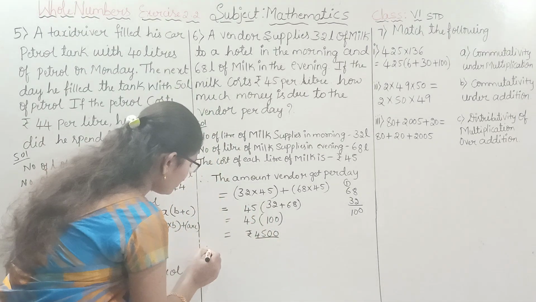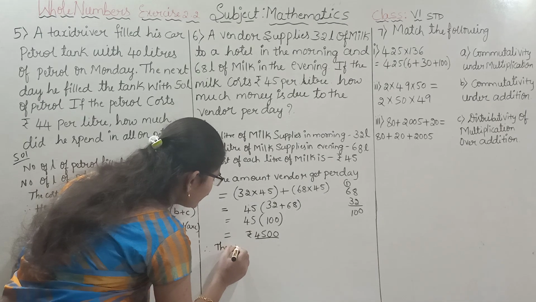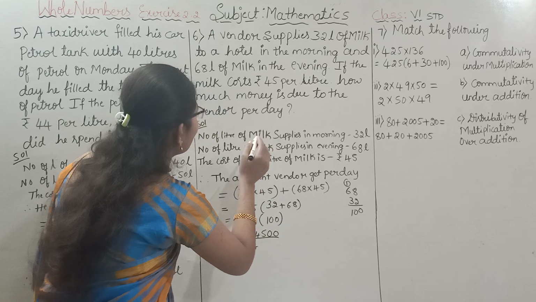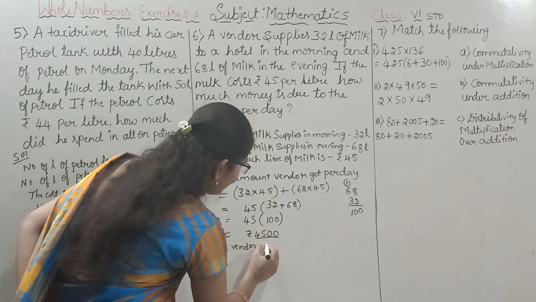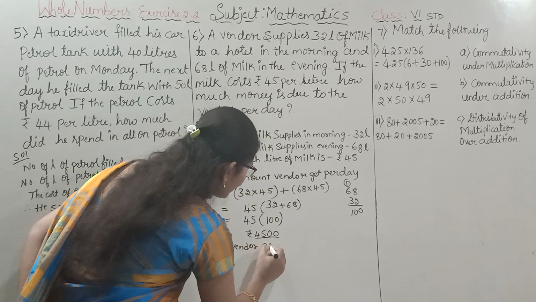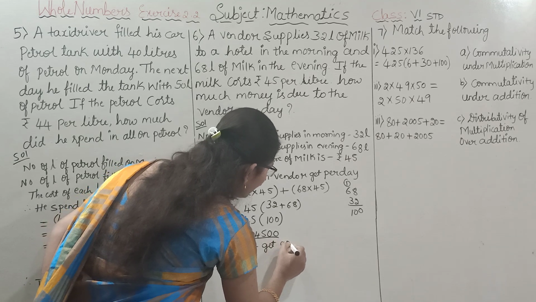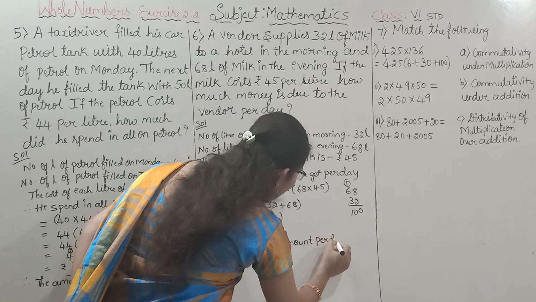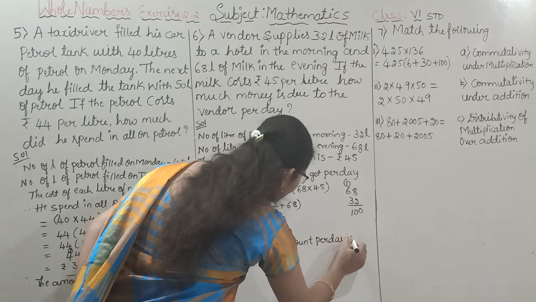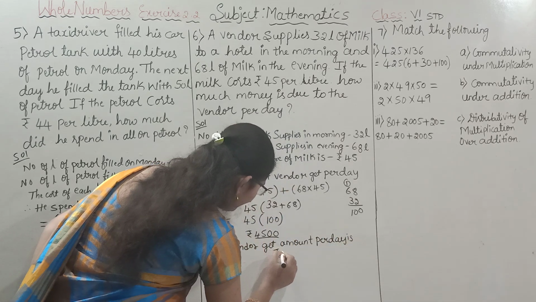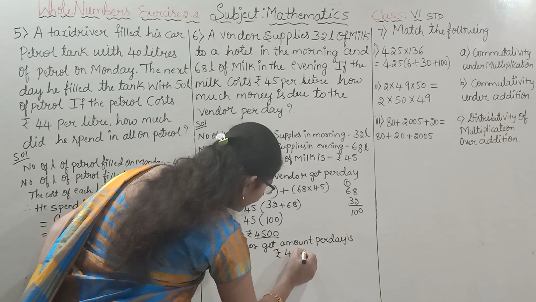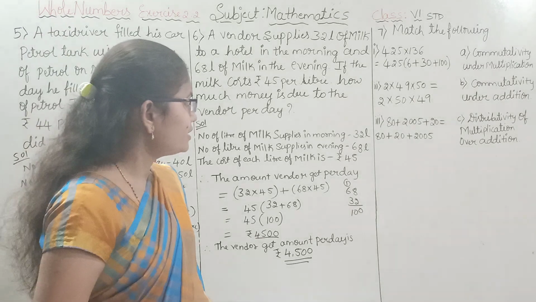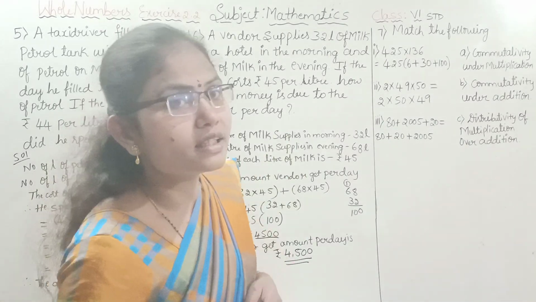Therefore the amount the vendor gets per day is rupees 4,500.